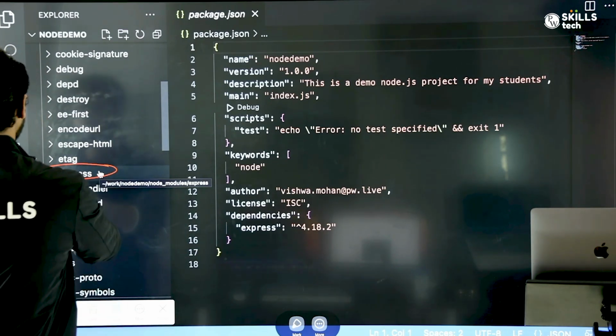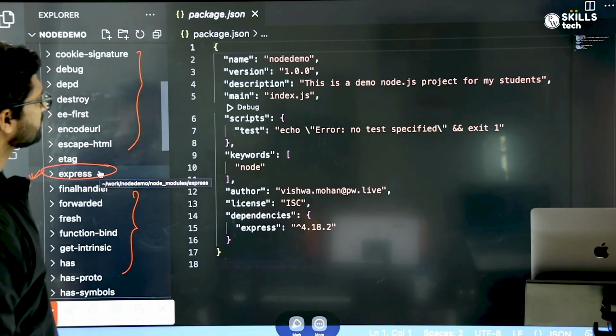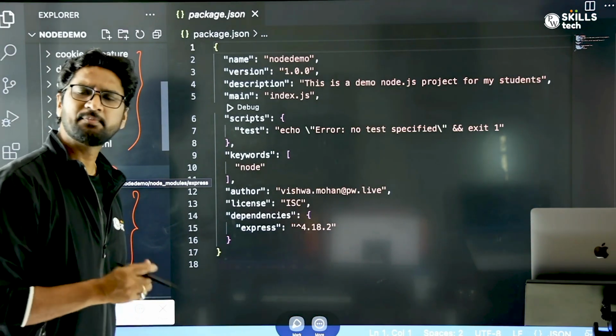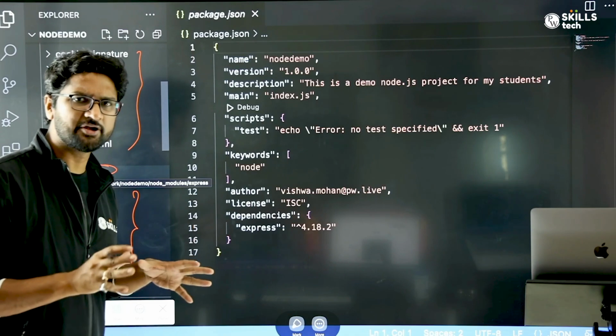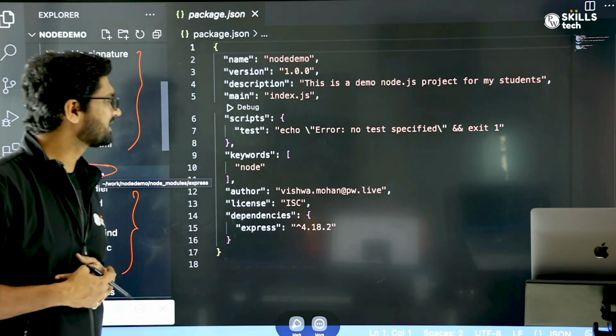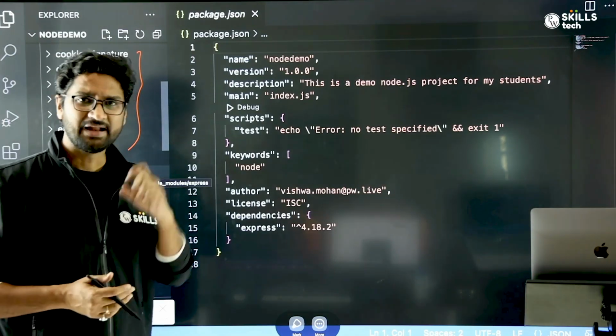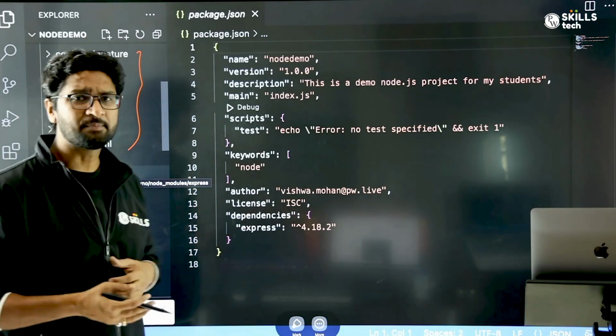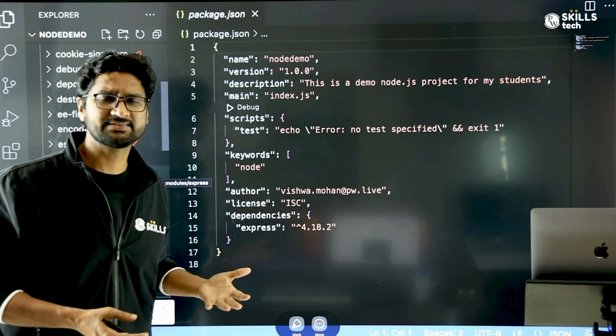But I was only looking for this. What about these guys? Why have these people been added? Can you guys help me understand this answer? Can you pause this video and tell me that I only told npm to go and bring express. But what I see is that apart from express, 50 other dependencies have also come in.